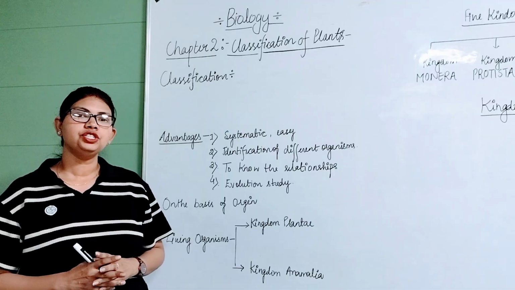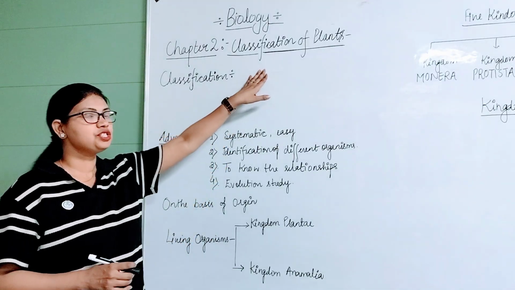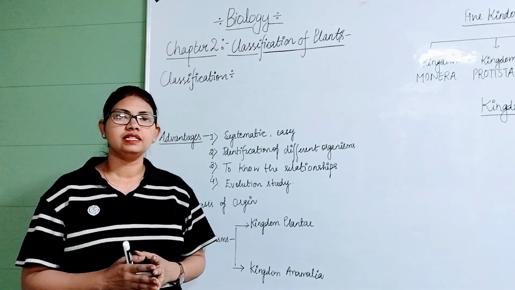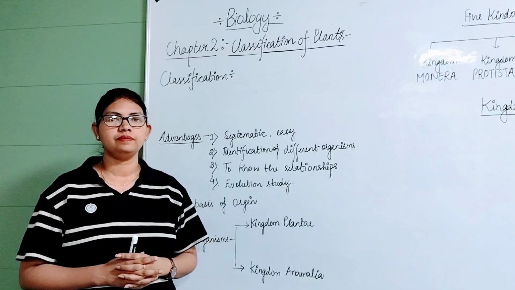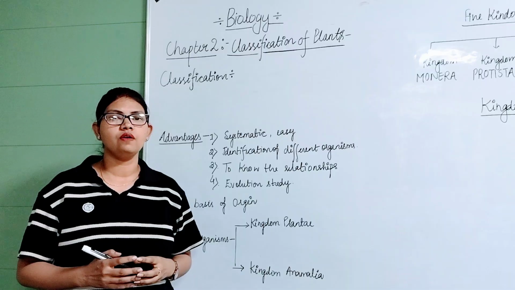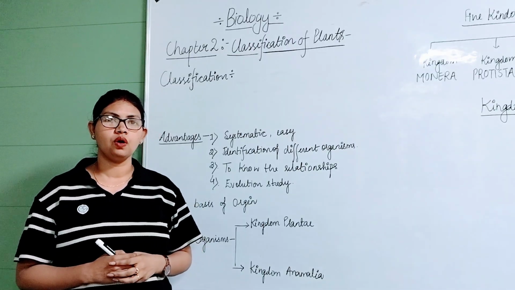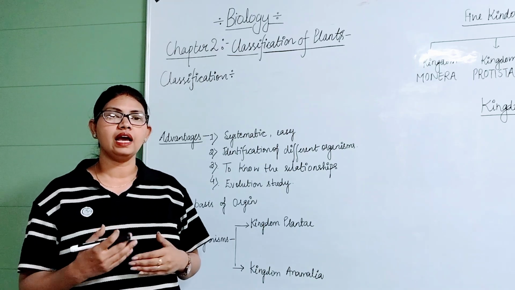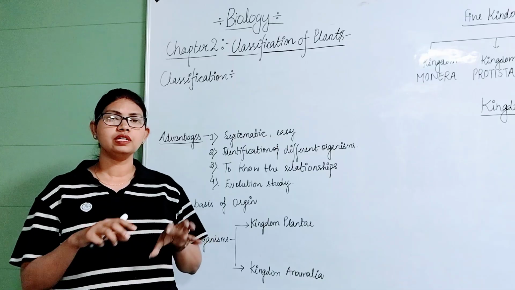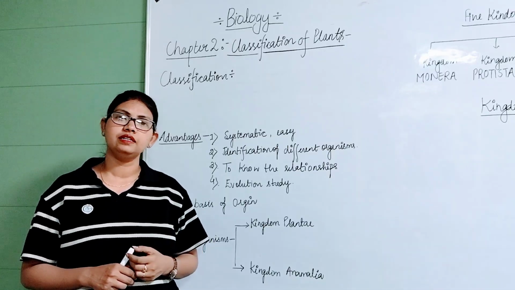Today I will teach you the chapter 2nd of biology, that is classification of plants. So let's start. First we understand what is classification. Classification is the grouping of living organisms according to their common features, or we can define it as the arrangement of living organisms into certain groups according to their similarities as well as differences.